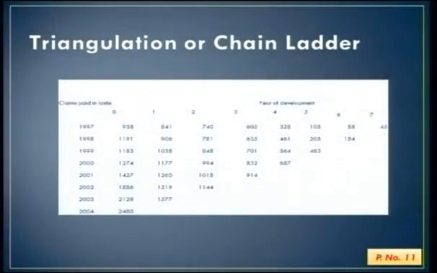A very common form of reservation is called the triangulation or chain ladder. You will find it in your textbooks. So what do we see? There is a claims paid in lakhs and the year of development. So we have the first year, 1997. In the first year of that claims reserve, we have 938. So the year in which the claim is reported.